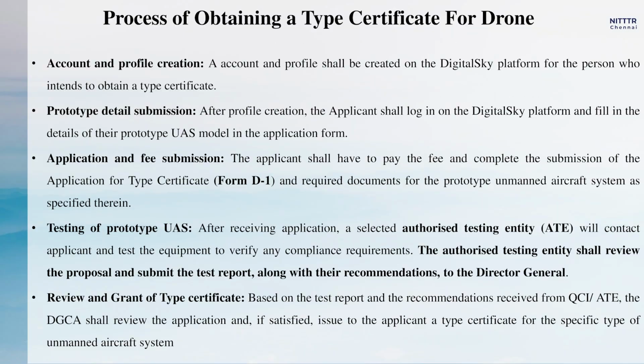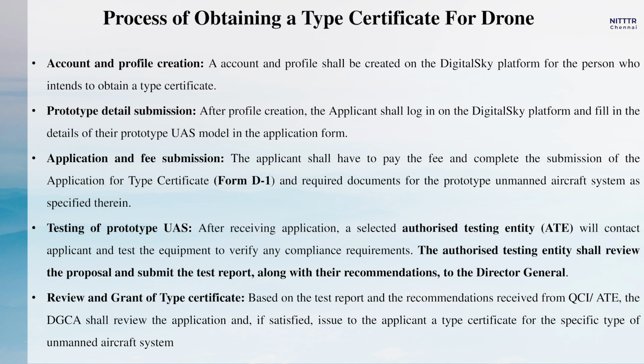Okay. So before going for any drone certification, you have to read their norms and regulations with respect to all these, and only then submit the application. This is the process of obtaining a type certificate for a drone given by the DGCA. You have to create your own account profile in the Digital Sky platform. There is a platform wherein all these application forms are available. So for this type certificate, we are using form D1. That form D1 has to be submitted, and you have to pay rupees 100,